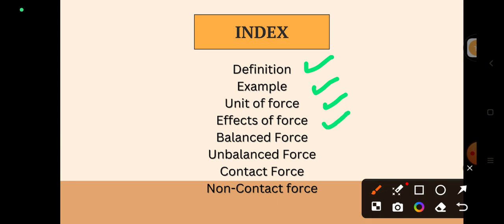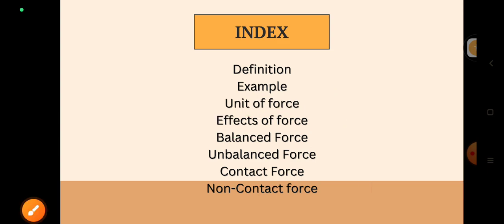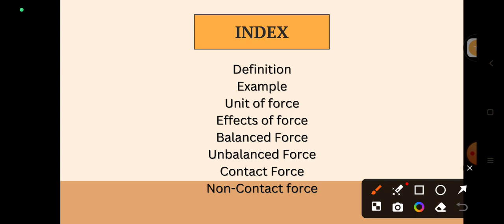Okay, effects of forces. What are the effects of forces? How force is responsible for changing the position of an object. We will discuss all these things in the effects of forces, right? Then there are the types of forces: one is balanced force, another is unbalanced force. Again, different types of forces are contact force and non-contact force.